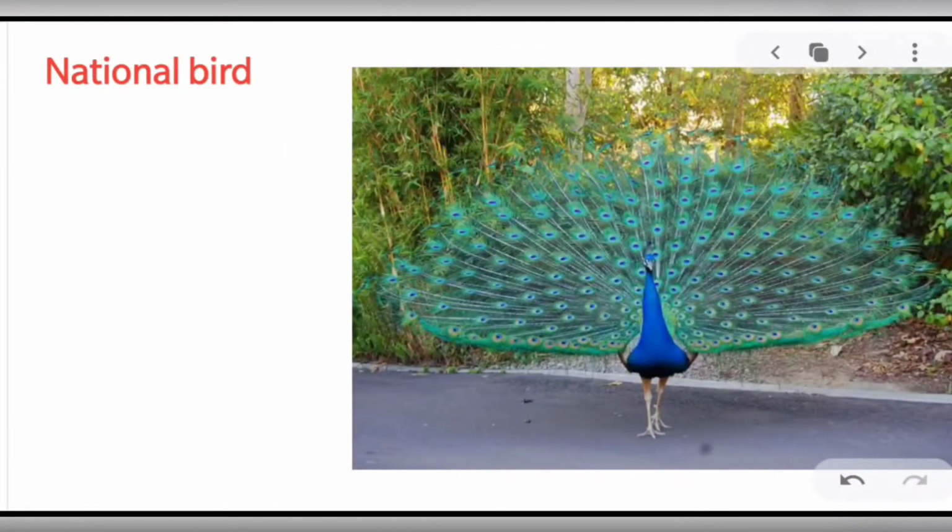National bird. The national bird of India is the peacock, a bird indigenous to the subcontinent. The peacock represents the unity of vivid colors and finds references in Indian culture. The Government of India declared the peacock as the national bird of India on February 1, 1963. It is found in the drier lowland areas and is a resident breeder across the Indian subcontinent.